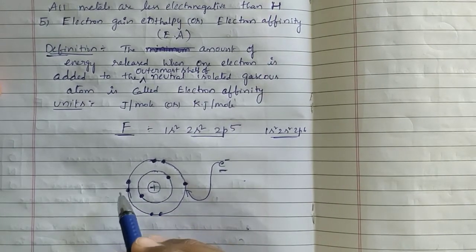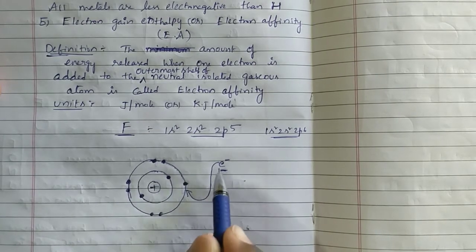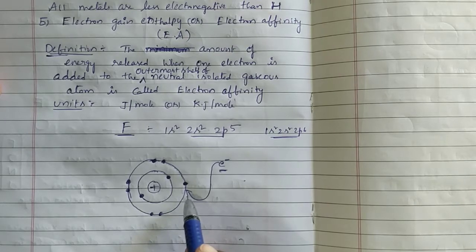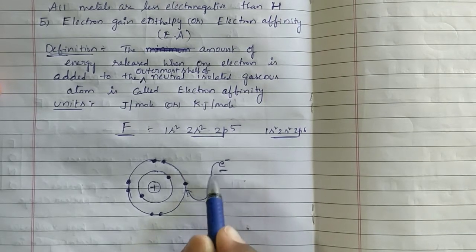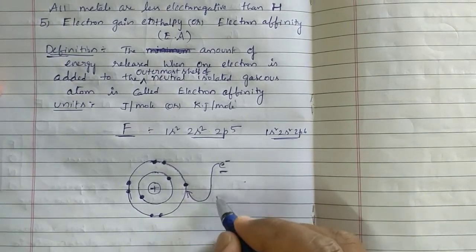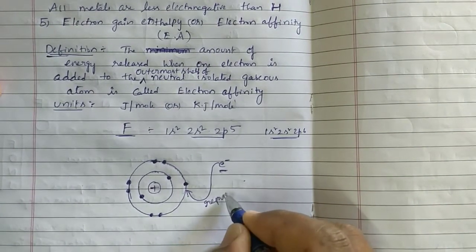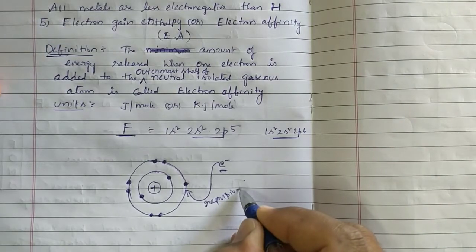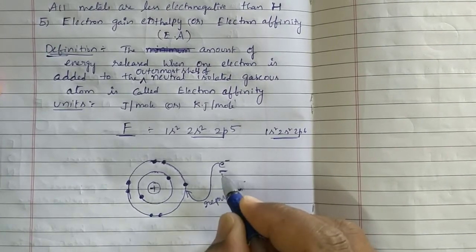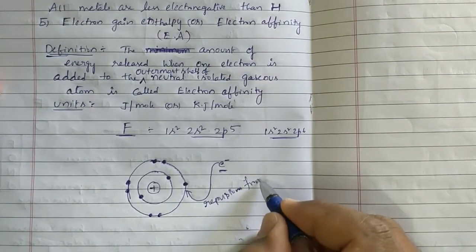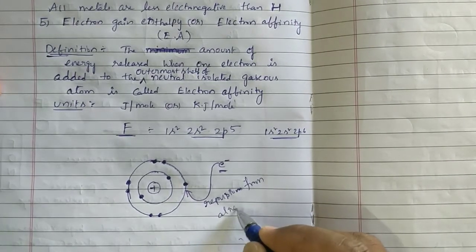Because of these repulsions between the already present electrons and the newly coming electron, this electron faces repulsion forces from the already present electrons.